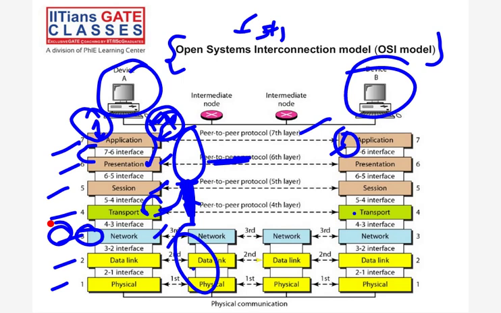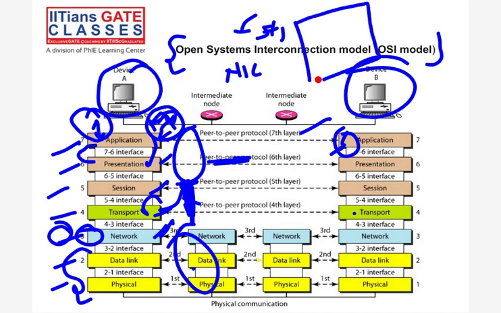Next, layer 2 and layer 1 are the hardware part. What I mean by hardware is the NIC, the network interface card, or network interface controller, both the same thing. On the network interface card, Wi-Fi tools and everything is there, and you have one Ethernet port. So the data link layer works on the hardware. When a message comes to this hardware, how do we transmit it and link it with the cable? This cable is the physical layer.